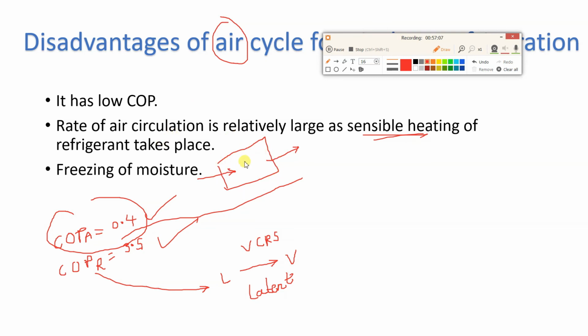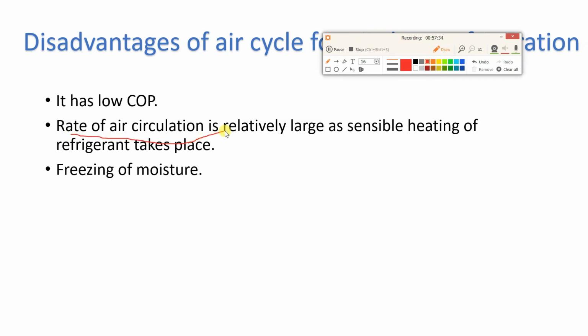When latent heating is there, in the vapor compression refrigeration system, which we will see in module number 2, VCRS, liquid gets converted into vapor. There is a phase change when it absorbs heat in the freezer, so the circulation rate of refrigerant is less. That is why this point has been written here: the rate of air circulation is relatively large as there is sensible heating of refrigerant in the air cycle.